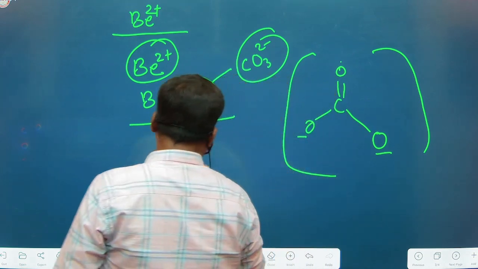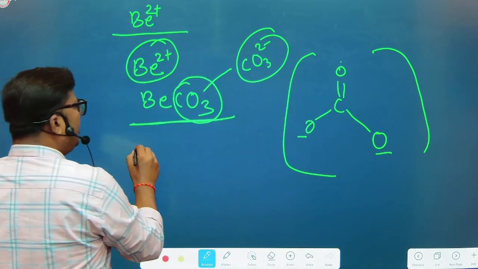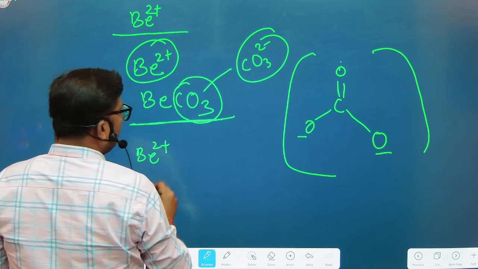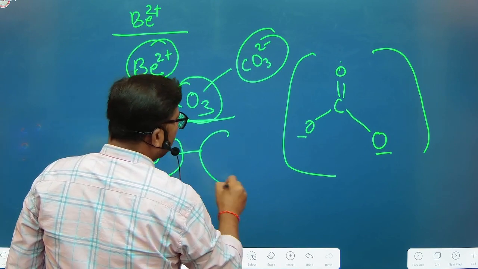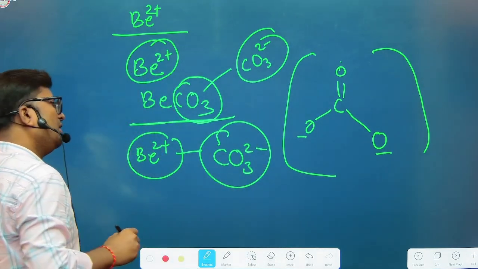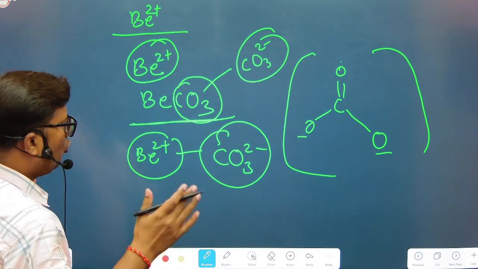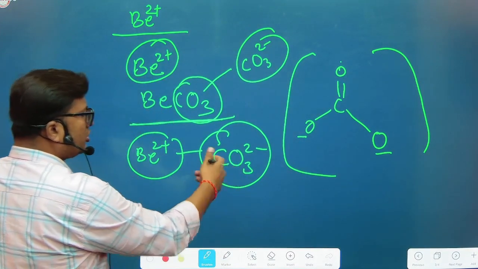Once beryllium carbonate is formed, the Be2+ has a high charge density, so that will distort this carbonate ion and lower the bond between carbon and oxygen.